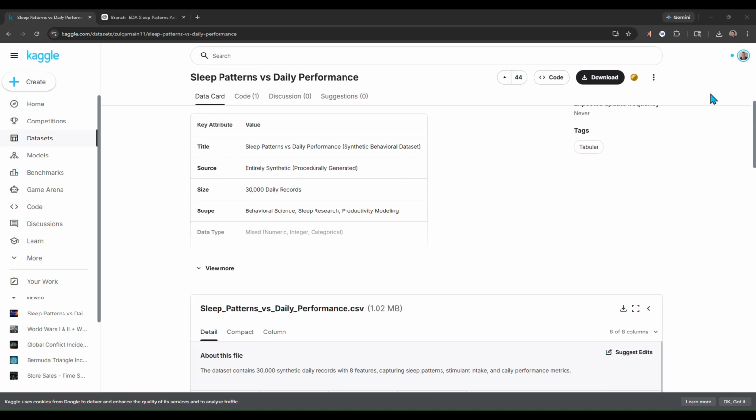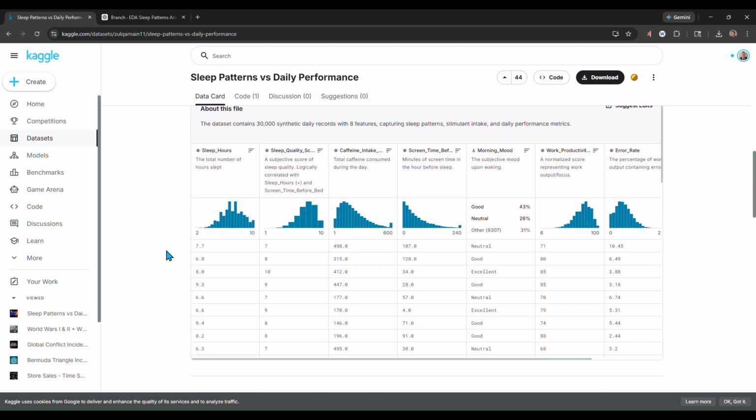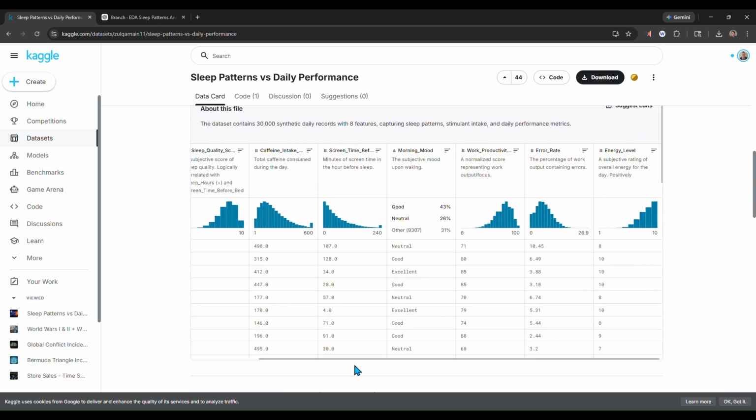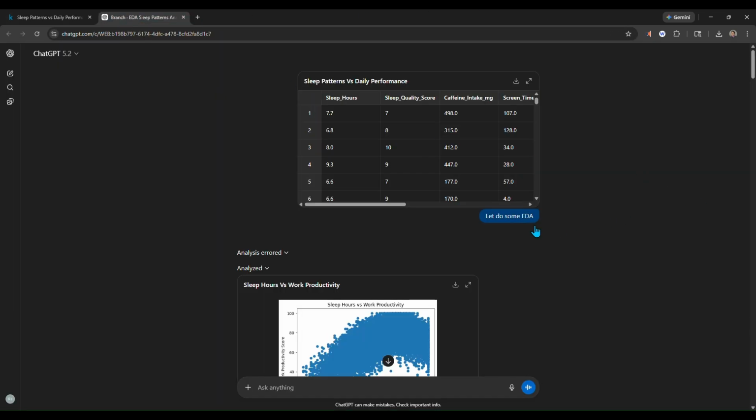Hi, everyone. In this screen recording, I'm walking through a linear regression project using a data set called Sleep Patterns versus Daily Performance, which I downloaded from Kaggle.